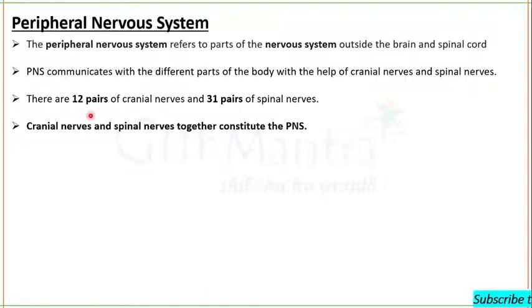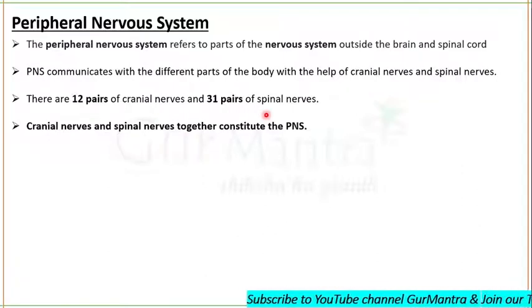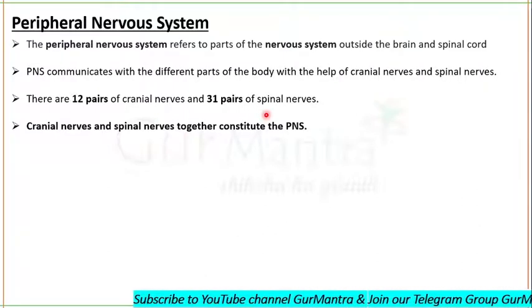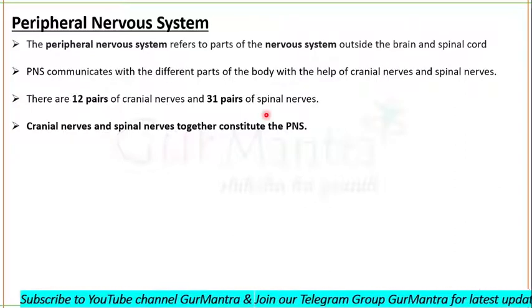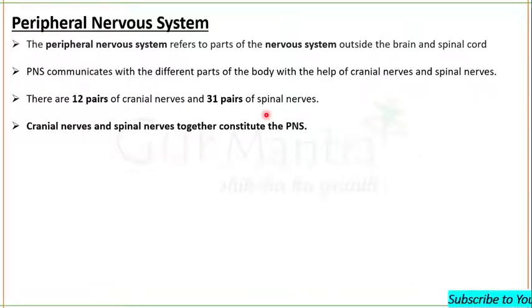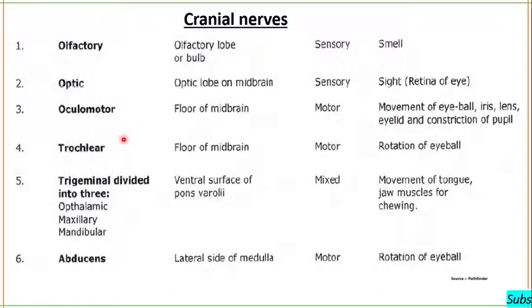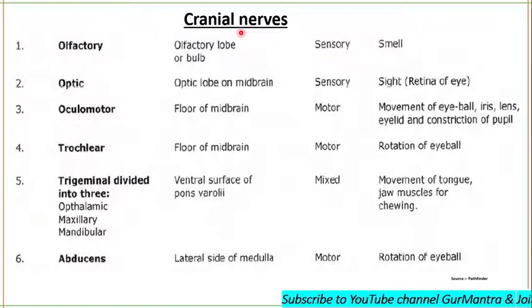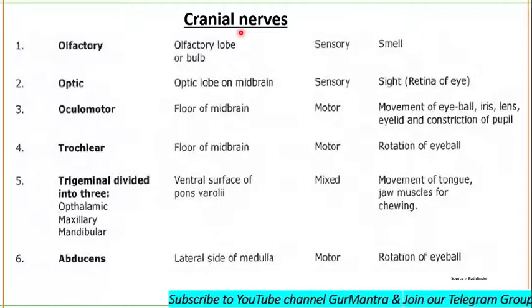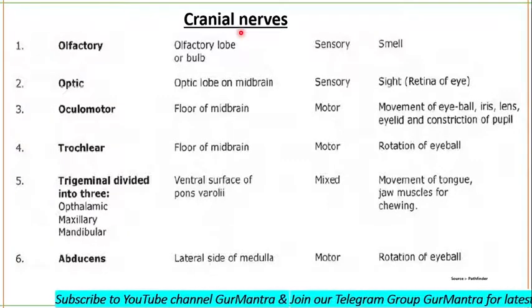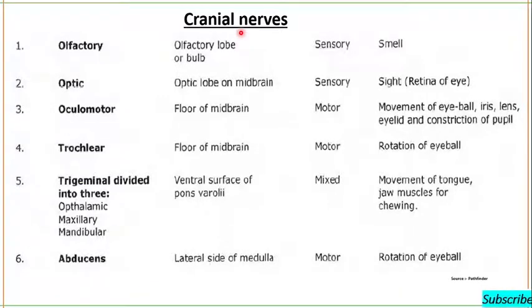There are 12 pairs of cranial nerves and 31 pairs of spinal nerves, and together they constitute the peripheral nervous system. Now we will talk about cranial nerves. Why are they named so? They are named so because they arise from the brain inside the cranial cavity, and then they pass through various foramina in the bones of the cranium.